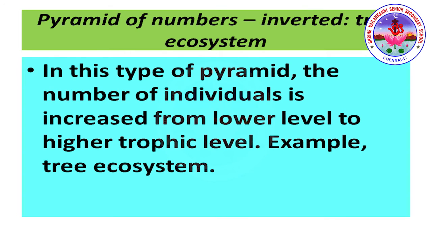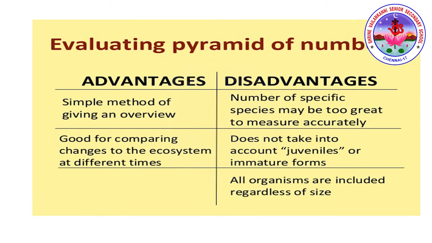Pyramid of number, now we're going to study about the inverted one. Here in the inverted one, we're going to discuss the tree ecosystem. In this type of pyramid, the number of individuals increases from lower level to higher trophic level. So the example is a tree ecosystem. So what will be the advantages and disadvantages of pyramid of number?